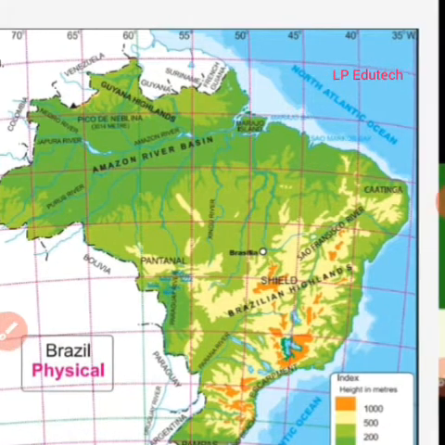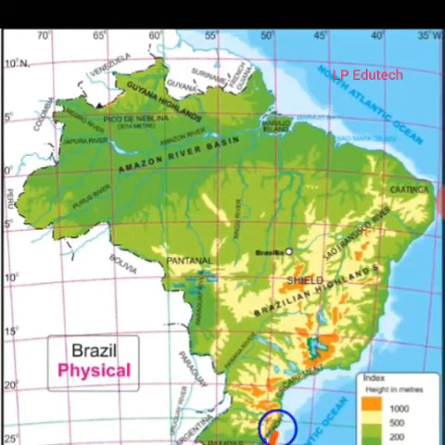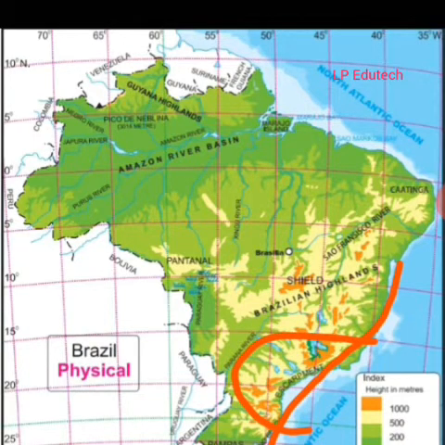So where does this escarpment lie? This is called an escarpment. So this is the escarpment part. You can see the word. Okay, 790 meters. In the same region, the height decreases gradually. The escarpment is very steep, particularly from Sao Paulo to Porto Alegre. Here lies Sao Paulo and here Porto Alegre.